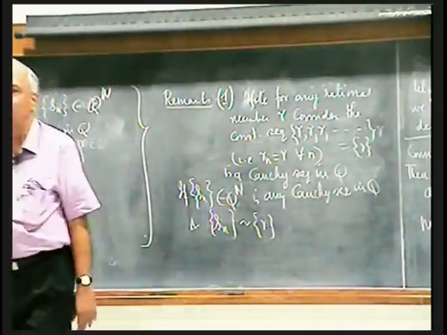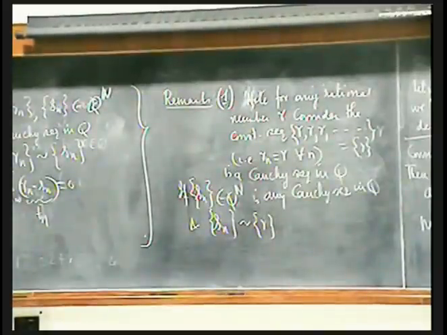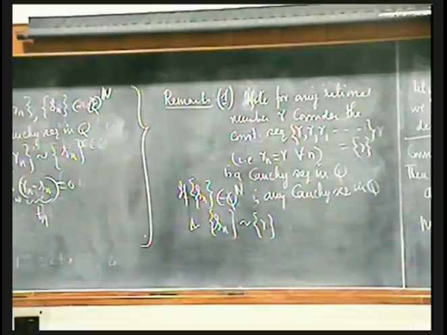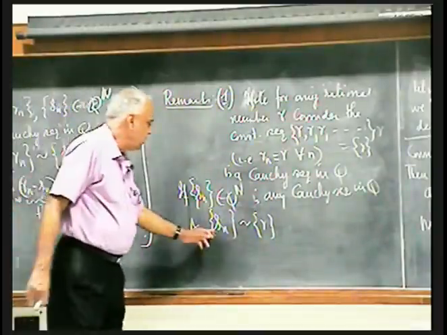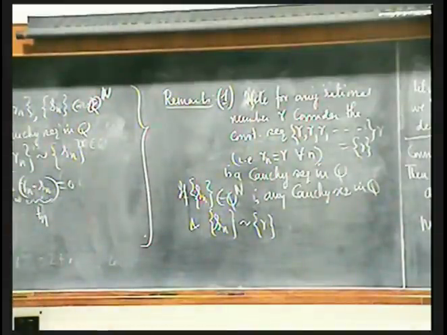What can you say? Take any Cauchy sequence which is equivalent to this R. Now what is meant by equivalent? That means Sn minus Rn must go to 0. But what is Rn? R. So Sn minus R must go to 0. What does that say about Sn?